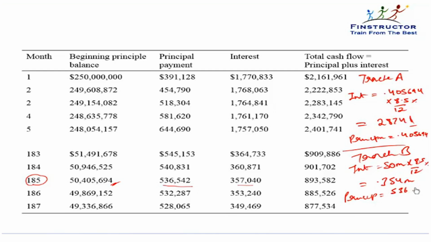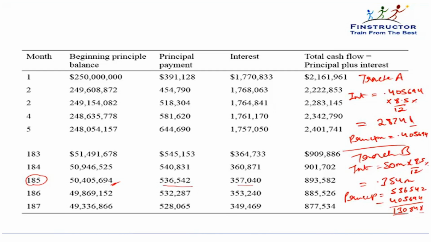So 536,542 minus 405,694 is what is remaining after tranche A has been fully paid off. So the principal repayment will come out to be $130,848, roughly about $0.13 million or $130,000.